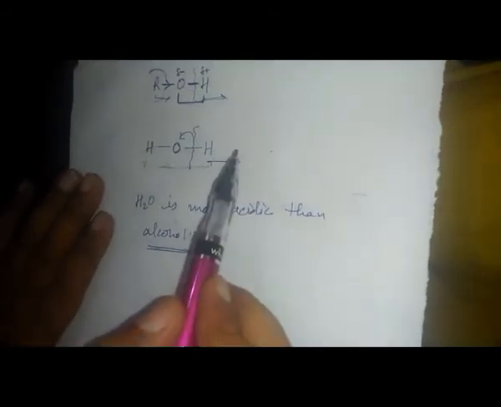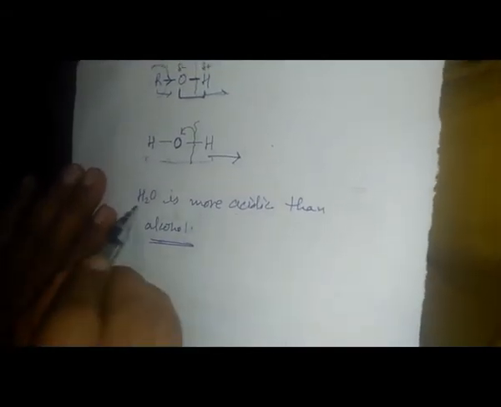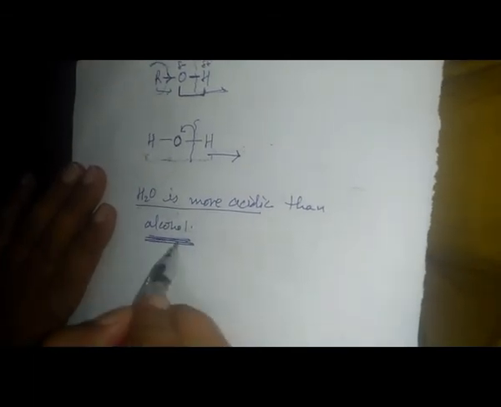than alcohol. The reason is clear: in alcohol one alkyl group is present. Due to this alkyl group, the electron density towards the oxygen increases, so it will not lose the hydrogen ion easily. Whereas in water there is no alkyl group, so it can easily lose the hydrogen ion. So we can say that water is more acidic than alcohol. This is the first characteristic.